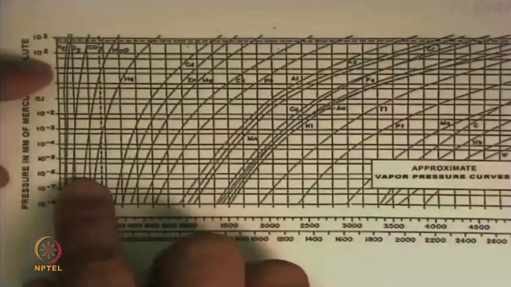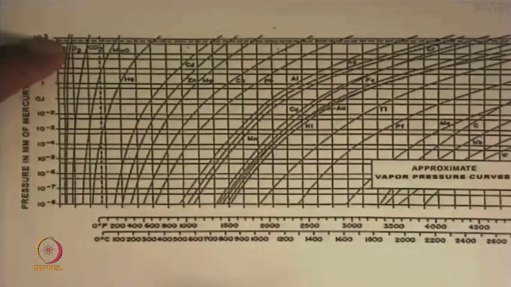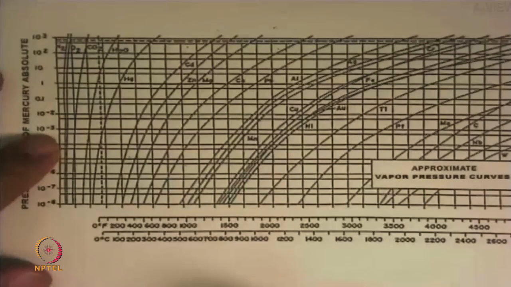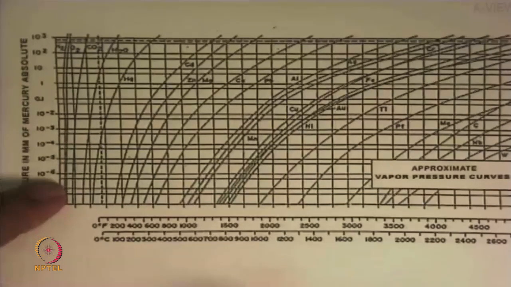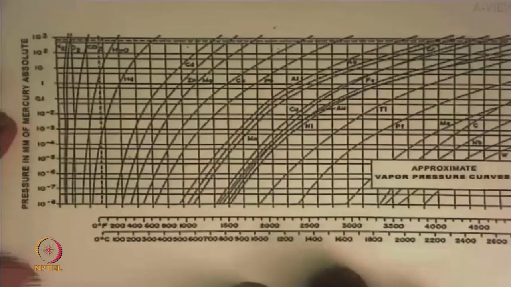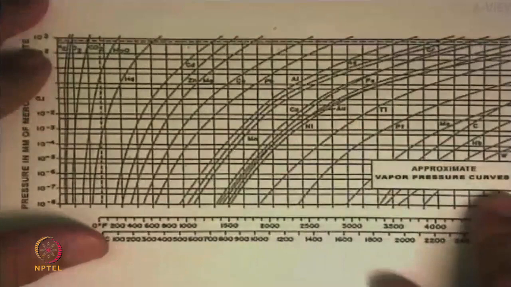So that will be something like this is 100. This dashed line here is likely to be at atmospheric pressure. So you're looking at pressures which go below that: 1 millimeter of mercury, one thousandth of a millimeter, 1 micrometer of mercury, 1 nanometer of mercury, and even smaller than that. So you're looking at very low pressures, which means very high degrees of vacuum. And that is where you are seeing all these materials being plotted here.